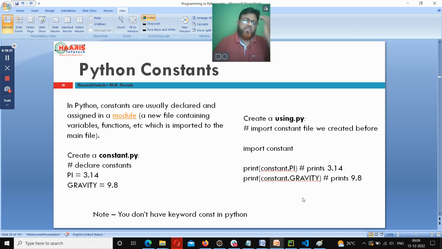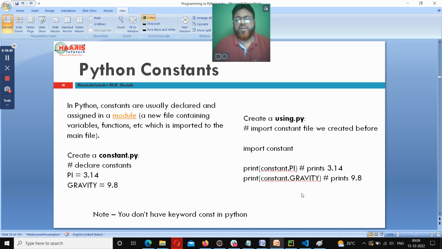Okay. Now, if I want to create such a thing, practically we don't have a keyword called constant, because in C we have a keyword called const. In Java we have a keyword called final, but in Python we don't have that. So how do you overcome this? We have alternate ways to achieve this. Let me demonstrate one of the ways.